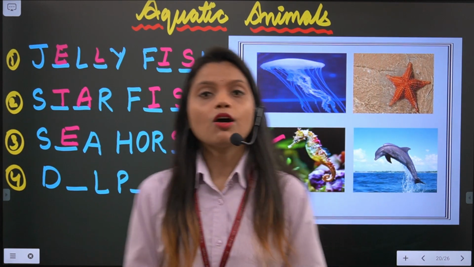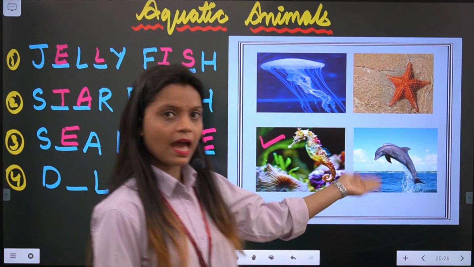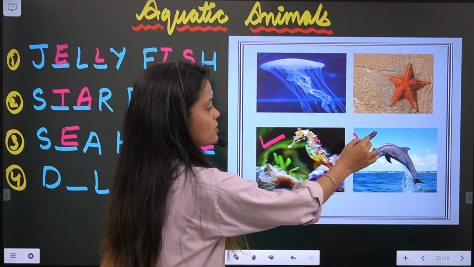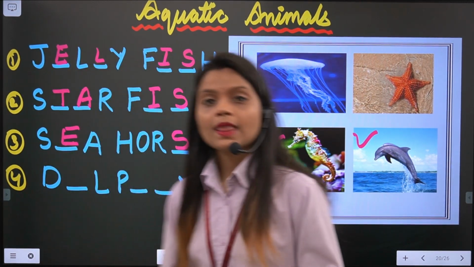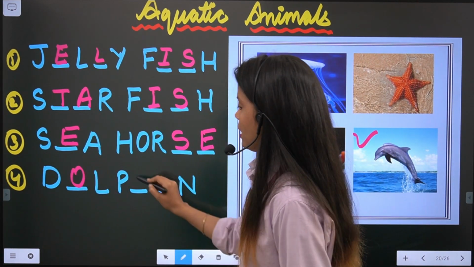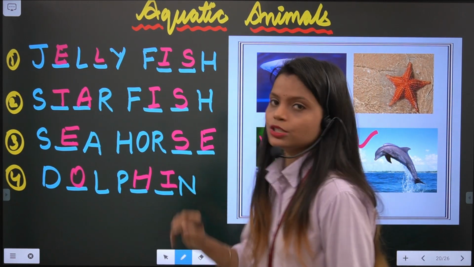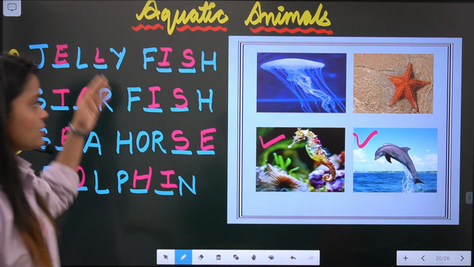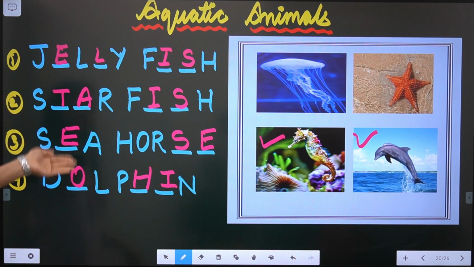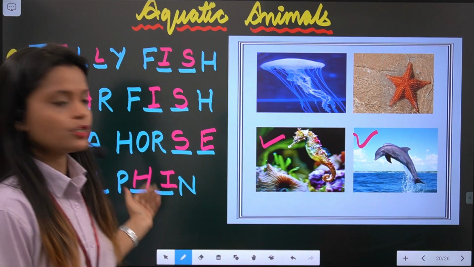SEAHORSE, seahorse. Now let's see the last, this fish. Yes, guess, this is dolphin. DOLPHIN, dolphin. So these are the four aquatic animals: jellyfish, starfish, seahorse and dolphin.